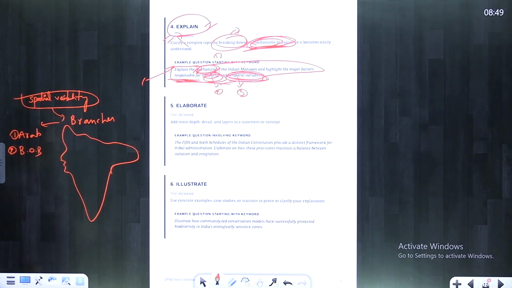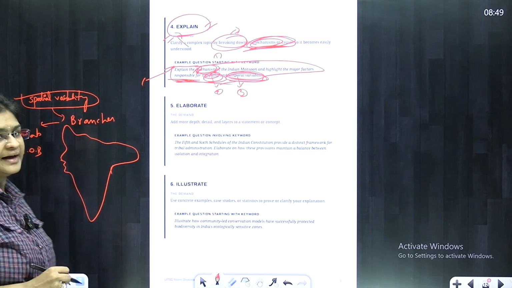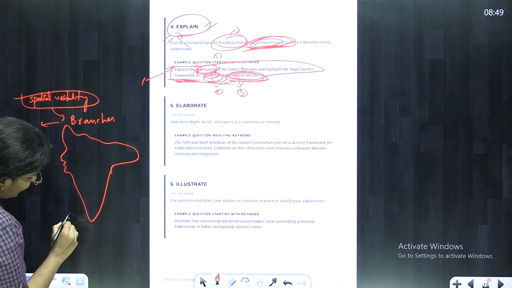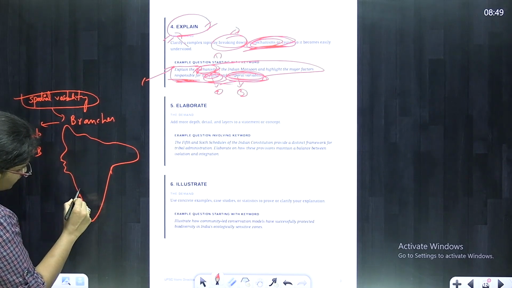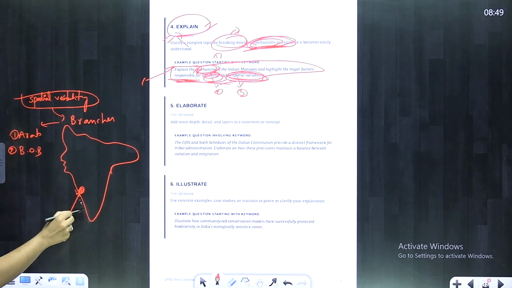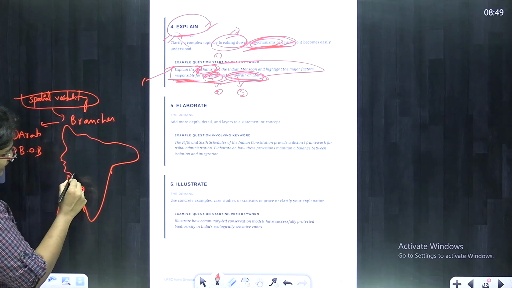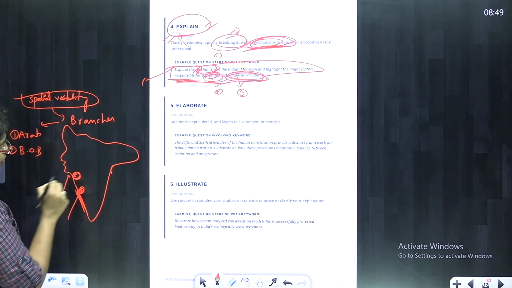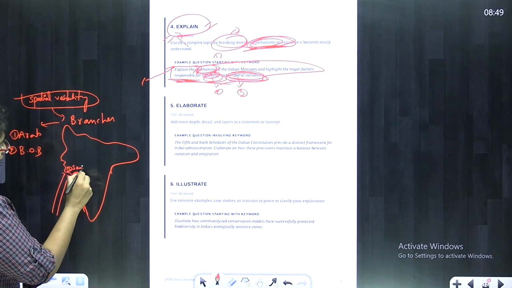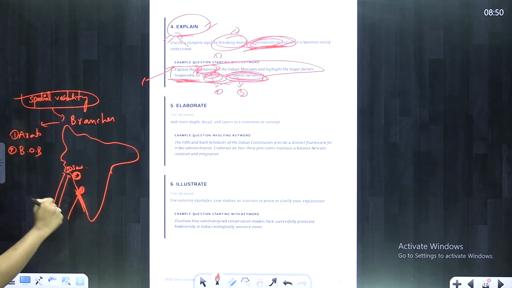The first and foremost is that the Arabian branch is divided into three parts. The first part gets supported at the windward side of the Western Ghats, and the second part gets struck with Mumbai, and the third part gets struck with the Saurashtra region. This is the Arabian branch.